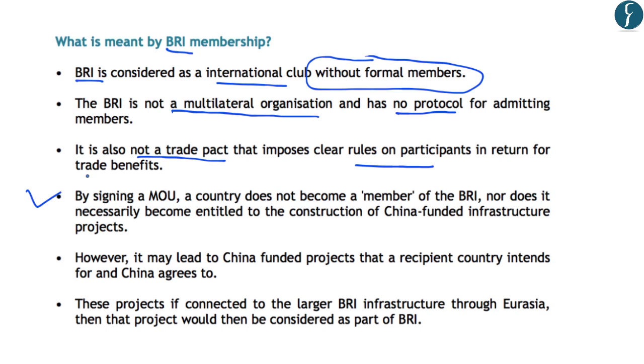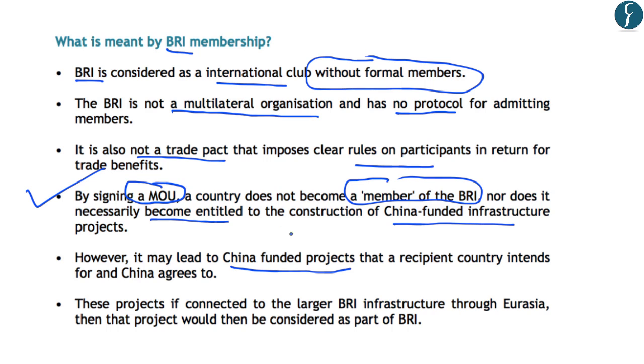And by signing an MOU, a country does not become a member of the BRI, nor does it necessarily become entitled to the construction of China-funded infrastructure projects. However, signing of these MOUs may lead to Chinese-funded projects in that country. Further, the Chinese-funded projects will only start if the recipient country and China both agree to the construction or initiation of that project. And if these Chinese-funded projects are connected to the larger Belt Road Initiative infrastructure, which passes through Eurasia, only then would that project be considered a part of the Belt Road Initiative.